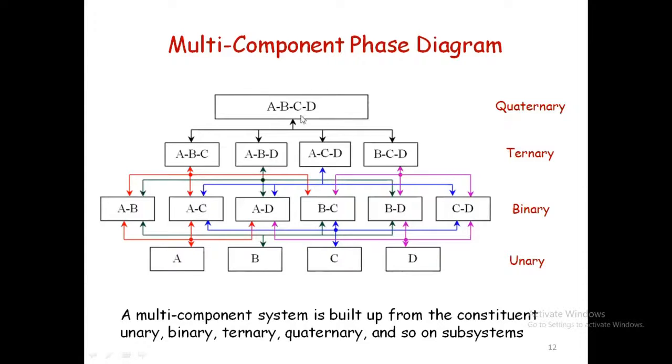And the last one is about the quaternary, and further we are able to build five components, six components. Why do we have to go for multi-component? Because in reality, we only get multi-component systems. For example, if I consider steel, it is going to contain iron, carbon, sulfur, phosphorus, some amount of aluminum, titanium. So it is a never-ending list of elements.